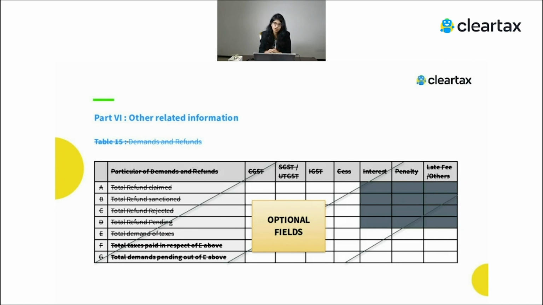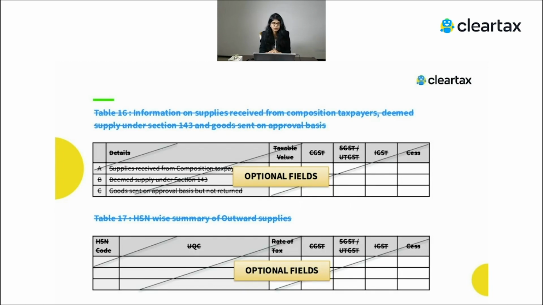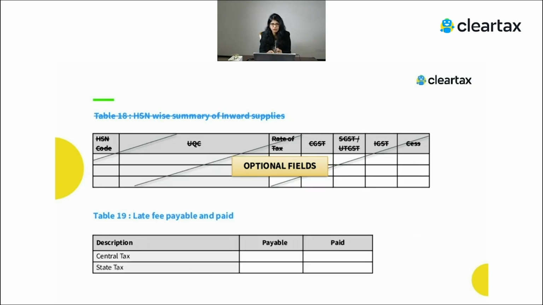Then table number 15, which talks about demand and refund, again becomes optional. Table number 16, which was talking about supply received from composition dealers or deemed supply, has all become optional. And the HSN summary related to outward and inward supplies again becomes optional.